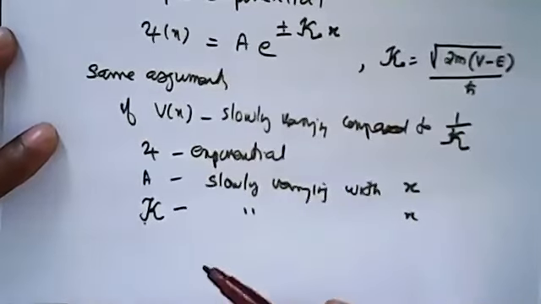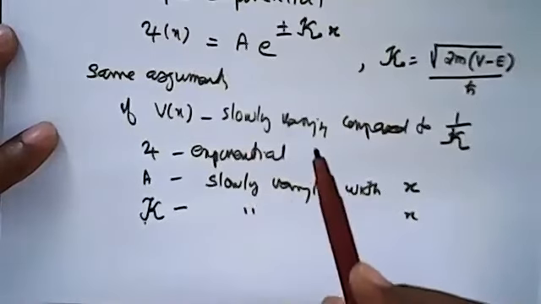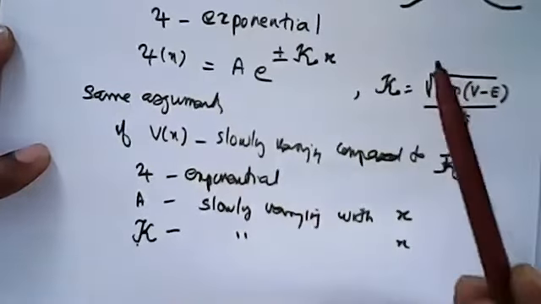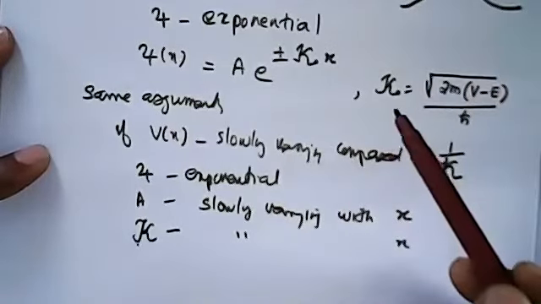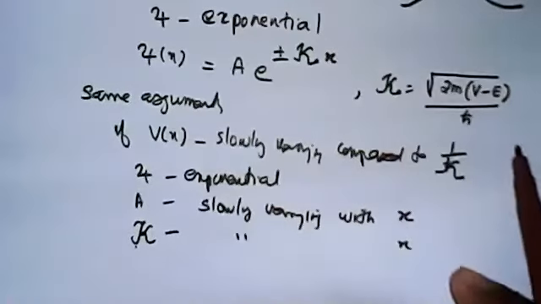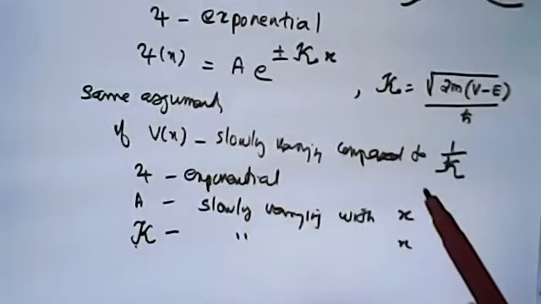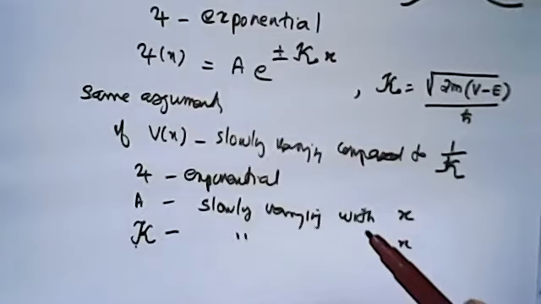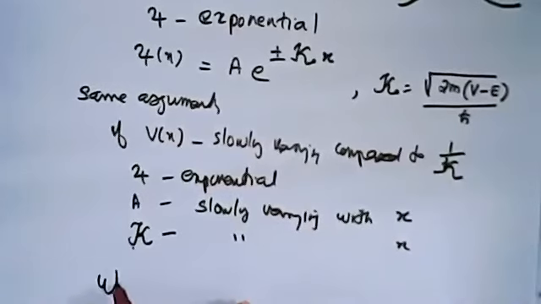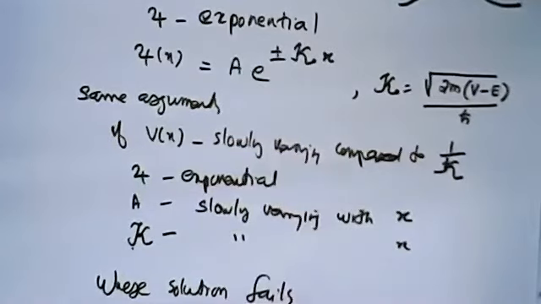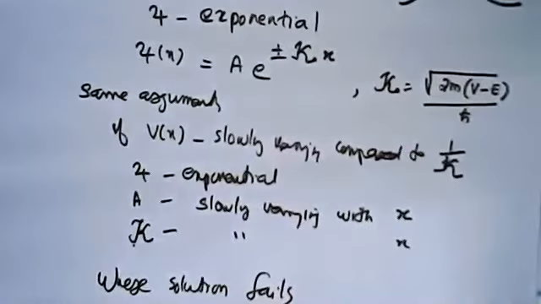Now the question is, everything is clear in the first region and second region, but where does the solution fail? There comes the importance of WKB approximation.